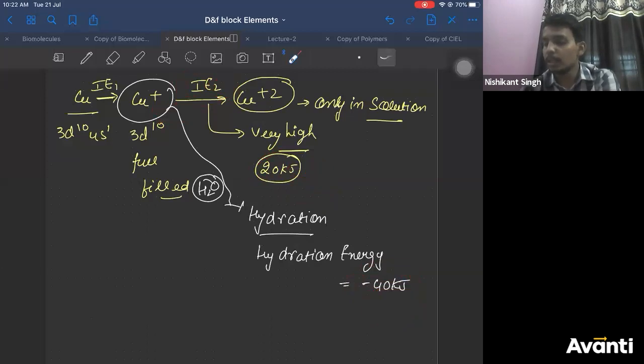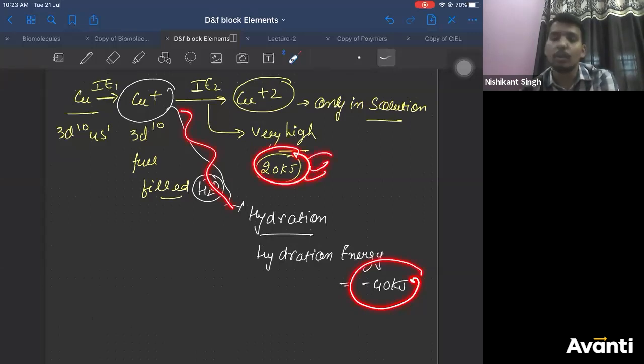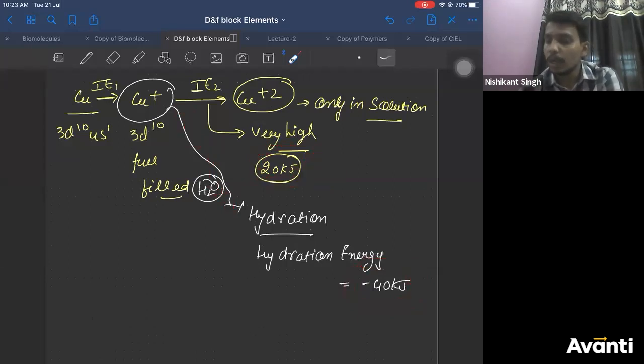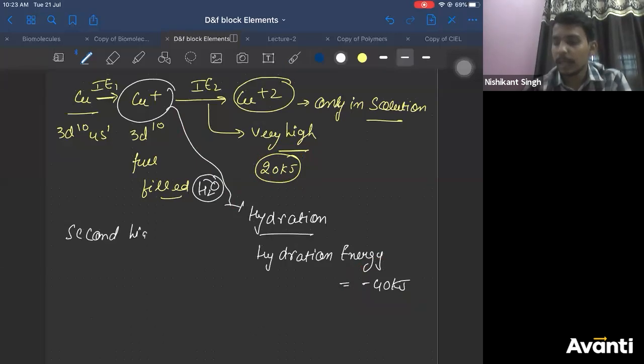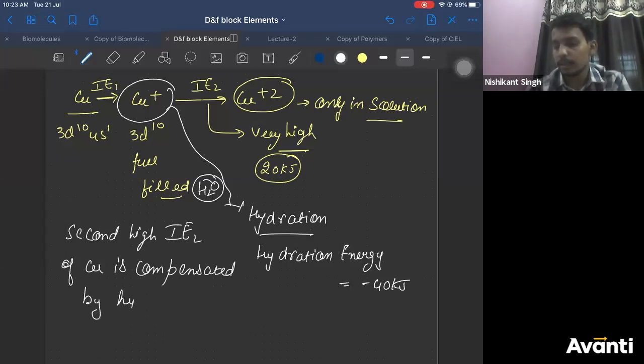So the very high hydration energy is able to provide the second high ionization energy of copper. The second high ionization energy of copper is compensated by hydration energy. Is that clear? Therefore, copper plus 2 can exist in solution.